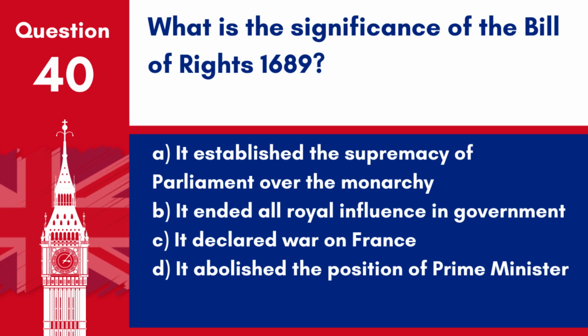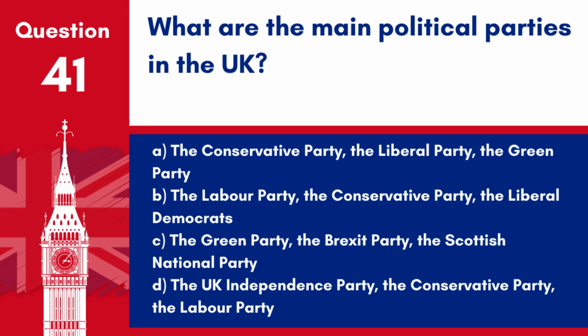Question 40. What is the significance of the Bill of Rights 1689? A. It established the supremacy of Parliament over the monarchy. B. It ended all royal influence in government. C. It declared war on France. D. It abolished the position of Prime Minister. Answer A. It established the supremacy of Parliament over the monarchy. The Bill of Rights 1689 laid down limits on the powers of the Crown and set out the rights of Parliament. Question 41. What are the main political parties in the UK?